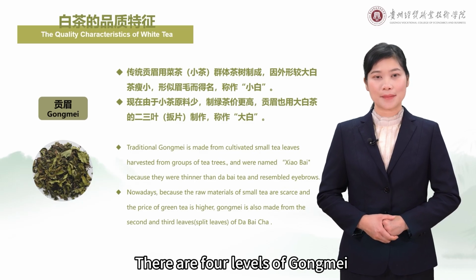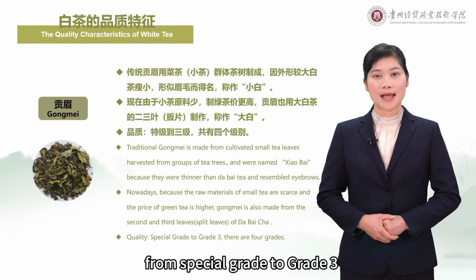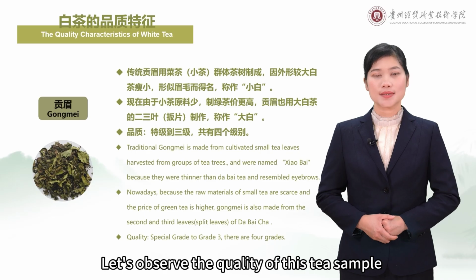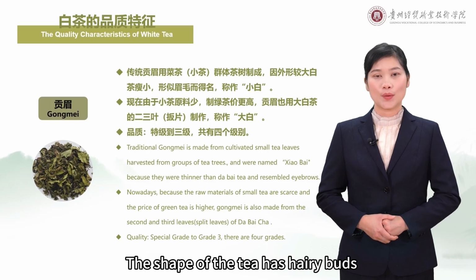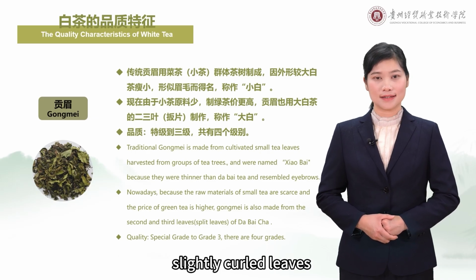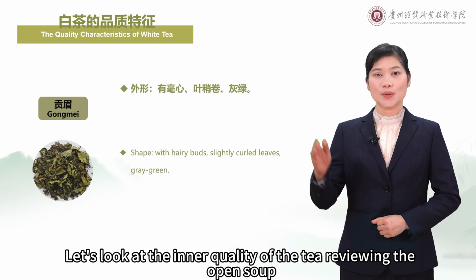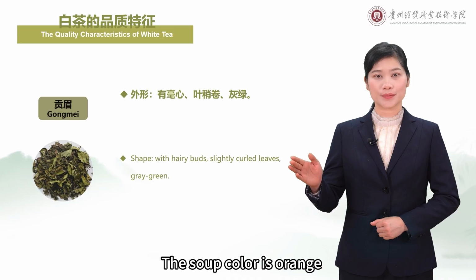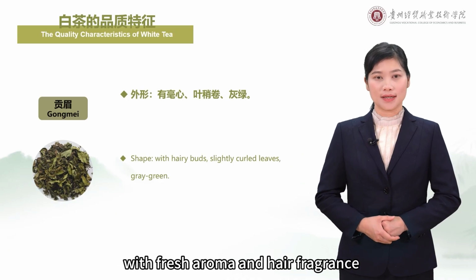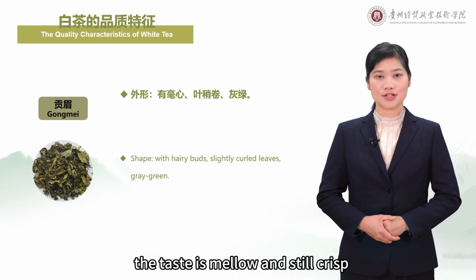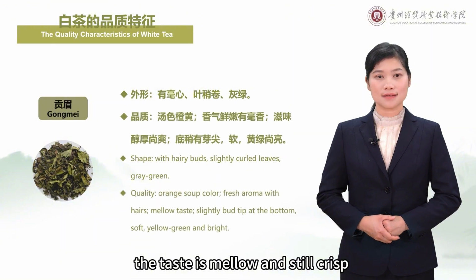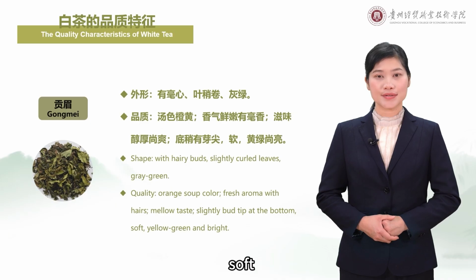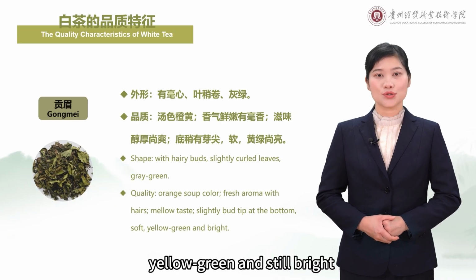There are 4 levels of gongmei, from special grade to grade 3. Let's observe the quality of this tea sample. The shape of the tea has hairy buds, slightly curled leaves, and grayish-green color. Let's look at the inner quality of the tea reviewing the open soup. The soup color is orange, with fresh aroma and hair fragrance. The taste is mellow and still crisp, and the leaf base is slightly bud-tipped, soft, yellow-green, and still bright.